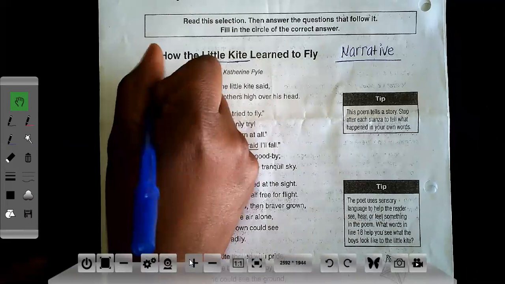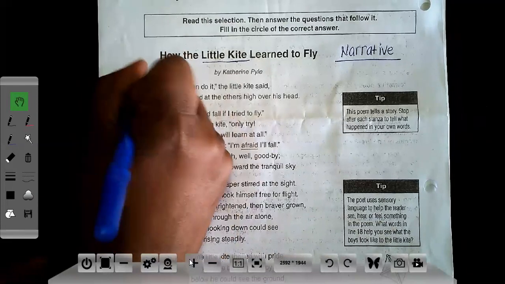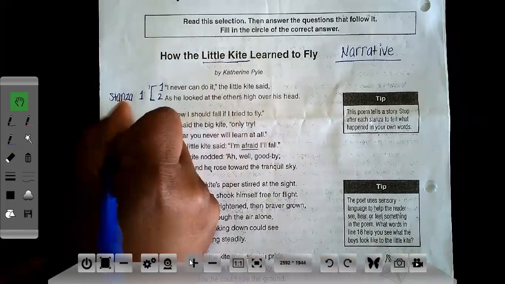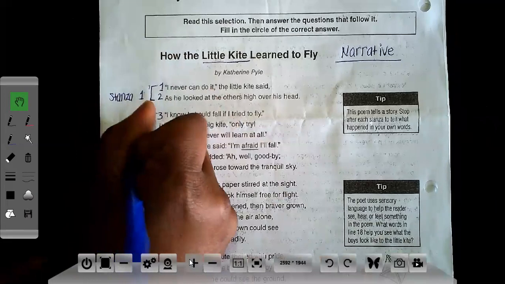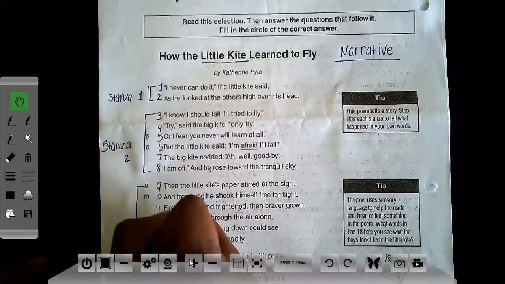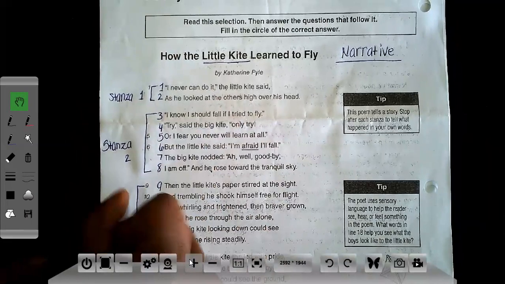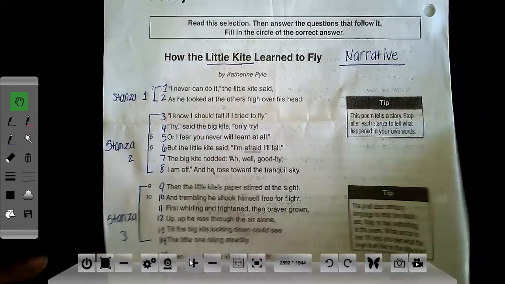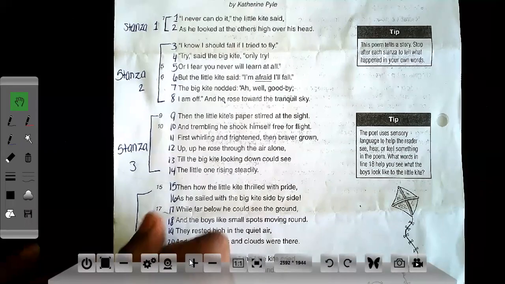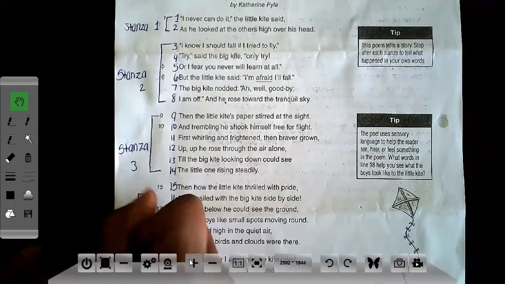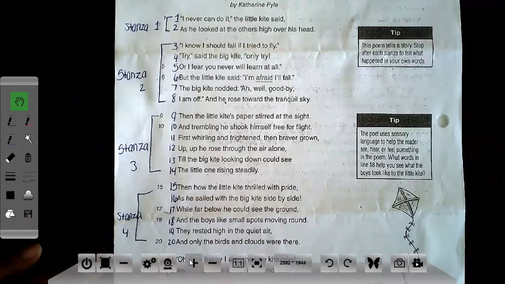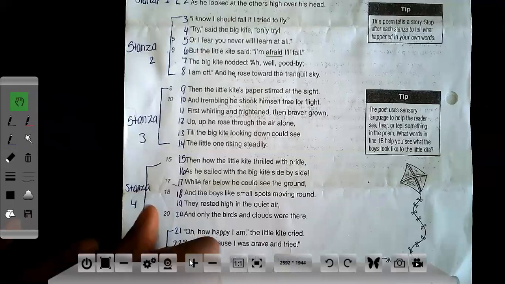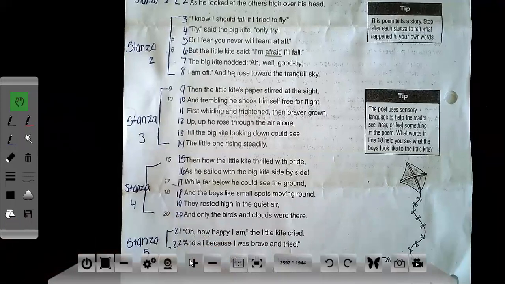So this would be stanza 1, stanza 2, stanza 3, stanza 4, and the last 2 lines would be considered stanza 5. So there are 5 stanzas.